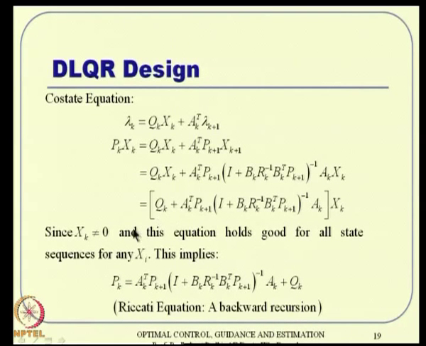So, essentially what we got is a discrete time Riccati equation, a backward recursion, which makes a lot of sense and is compatible with what we know earlier already.